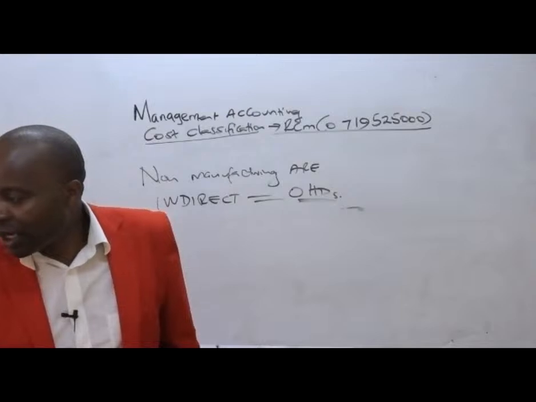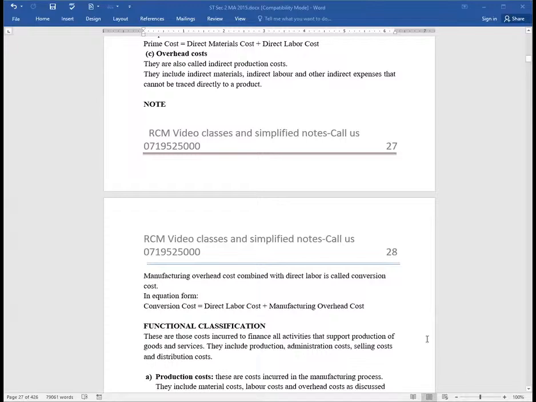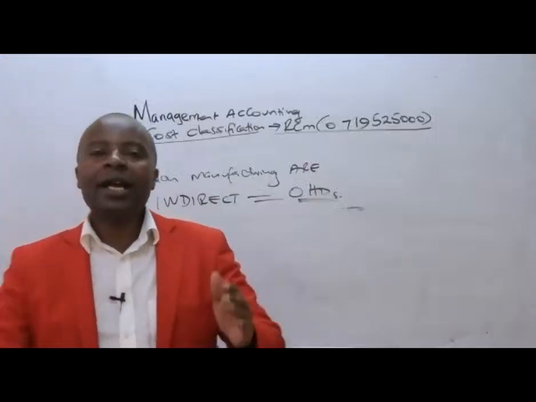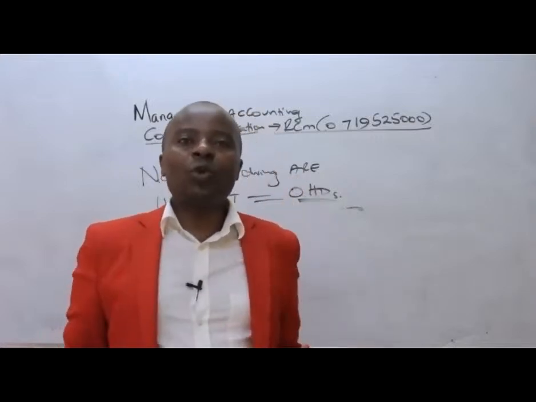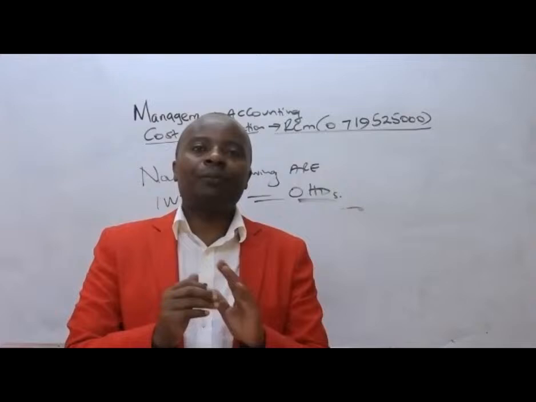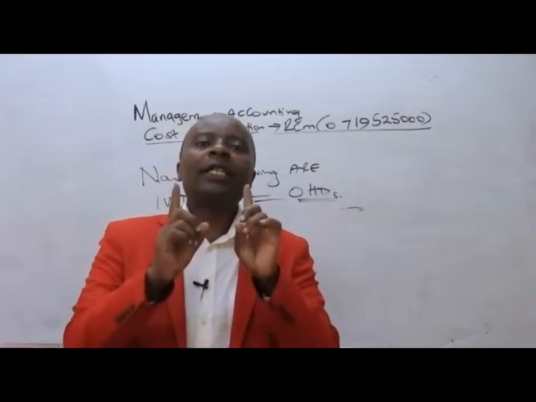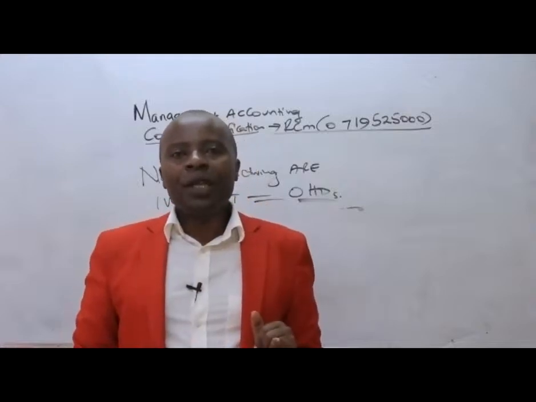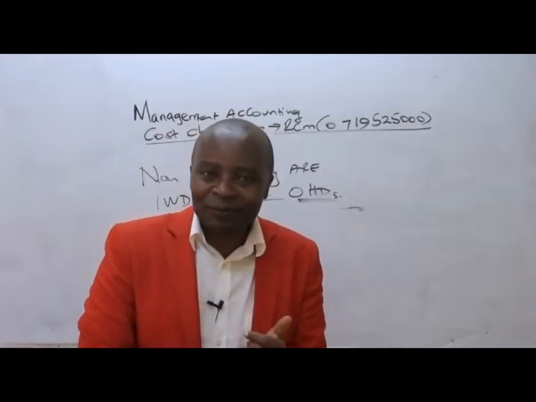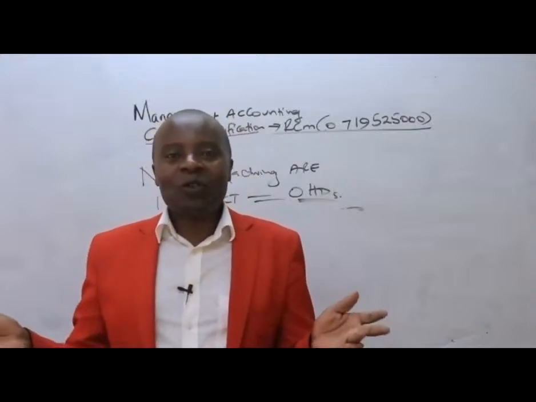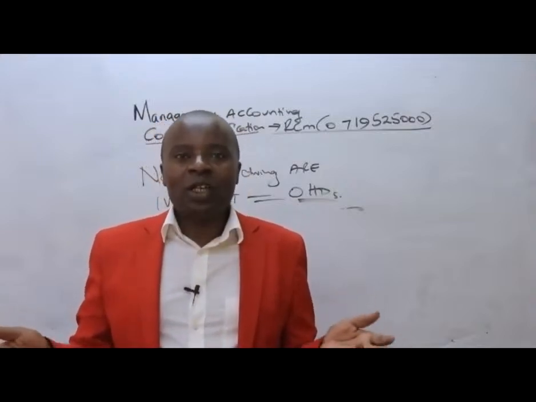Great. Now from there, ladies and gentlemen, we go to another classification, which now is the functional classification. Under functional classification, we shall be classifying our costs in accordance to the various activities or functions that a company does. The major function, of course, will be production. We shall be having another function in the name of research and development. It's an activity which serious firms will always engage in, research and development.